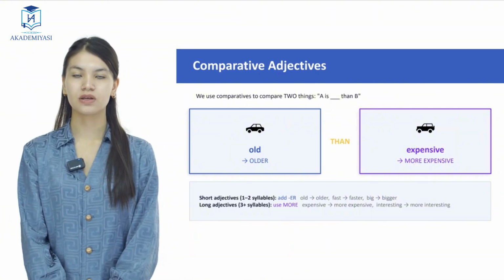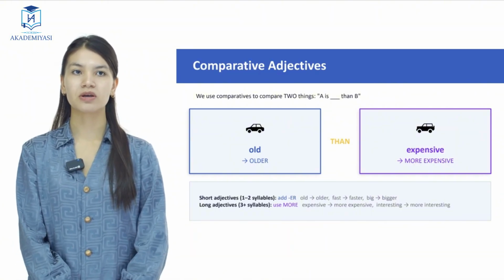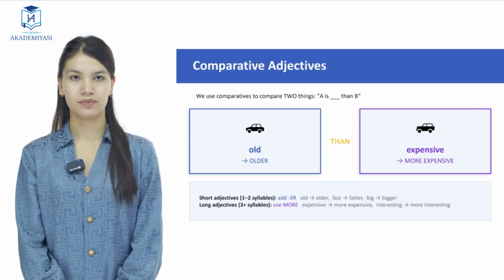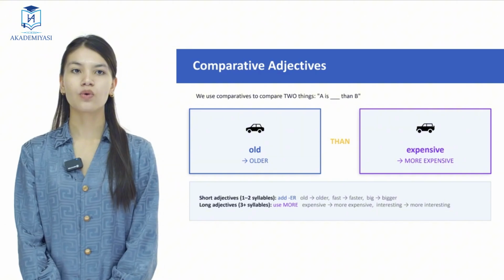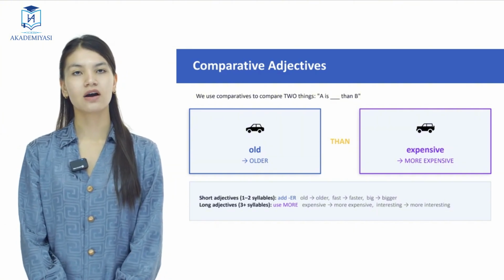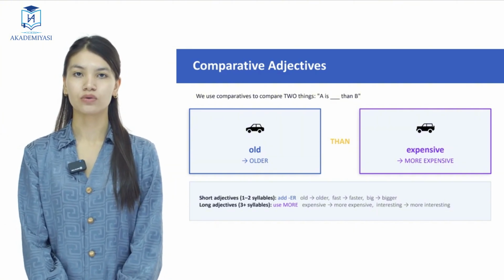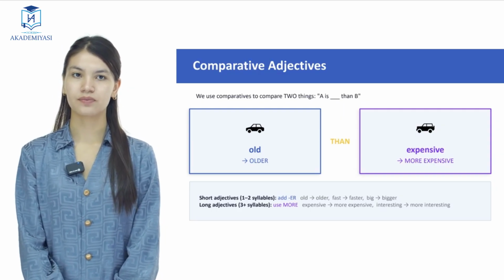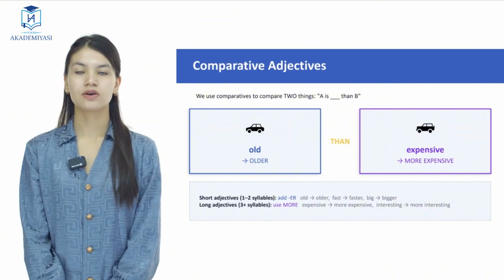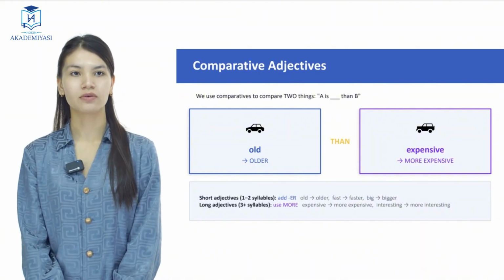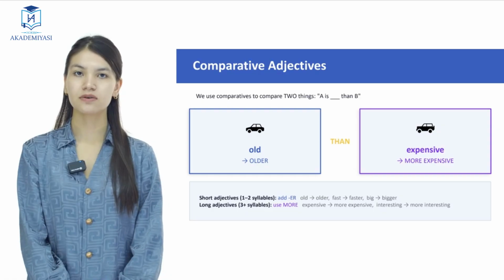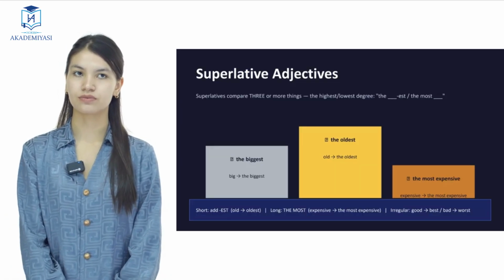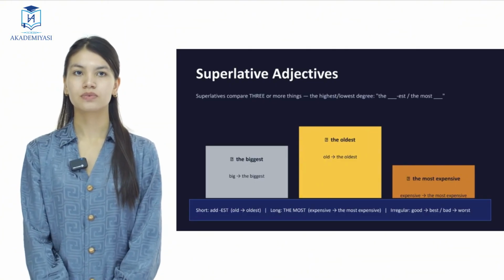Comparative adjectives. We use comparatives to compare two things. For example, A is older than B. In short adjectives, one or two syllables, add er. For example, old, older, big, bigger, fast, faster. In long adjectives, three or more syllables, use more. For example, expensive, more expensive. Interesting, more interesting.